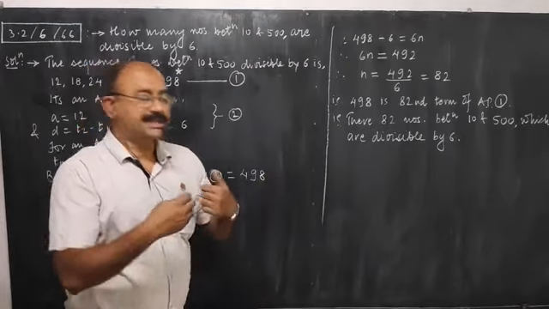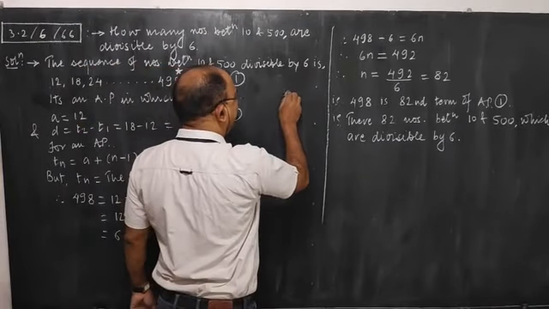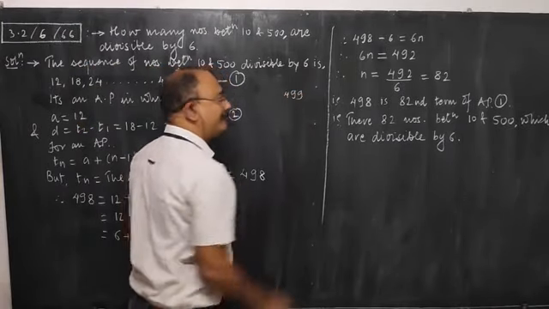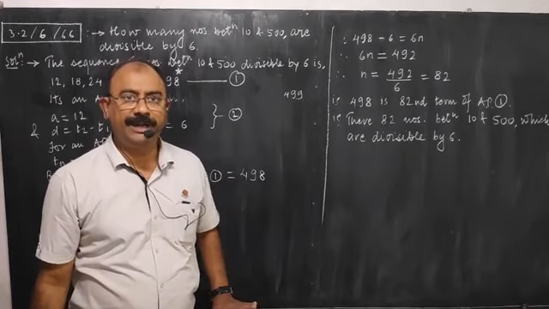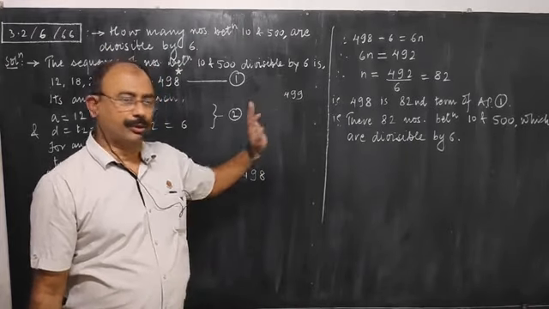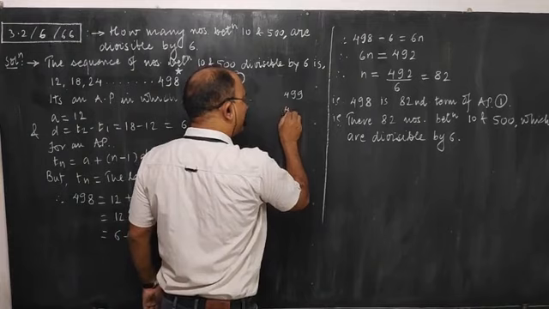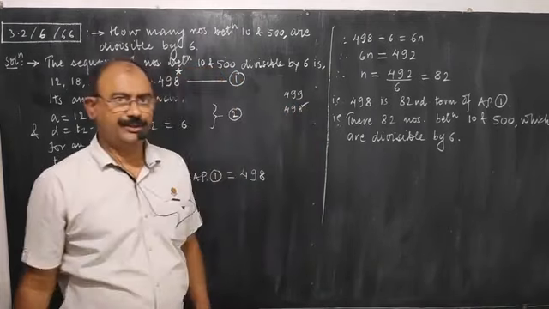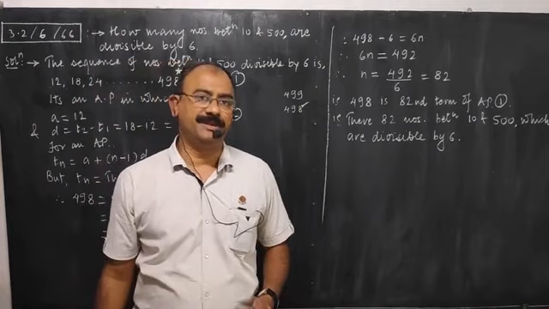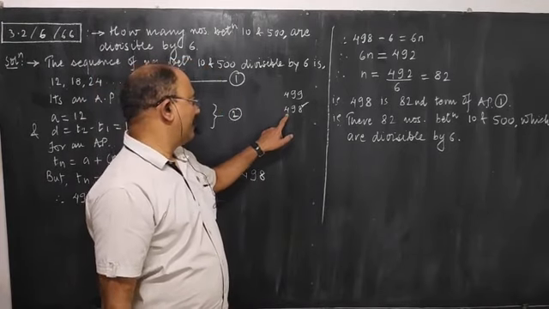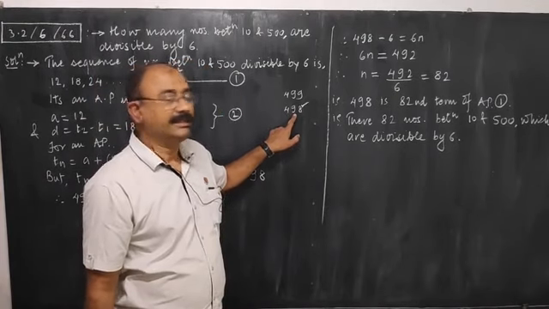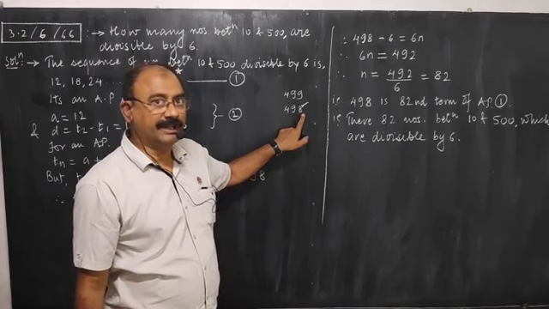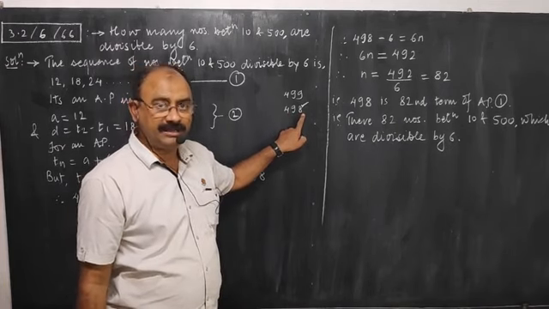Then let us come one step behind and you will get 499. Not divisible by 2, very clearly. Leave it. The next lower number will be 498, very clearly divisible by 2. Let us check whether it is divisible by 3 also. 4 plus 9, 13. 13 plus 8, 21. Is 21 divisible by 3?